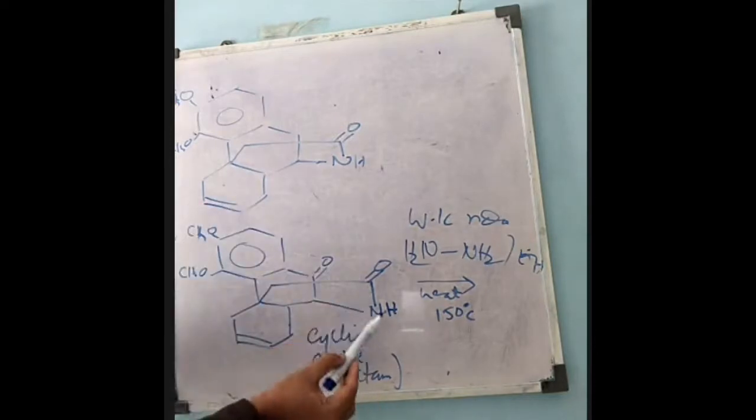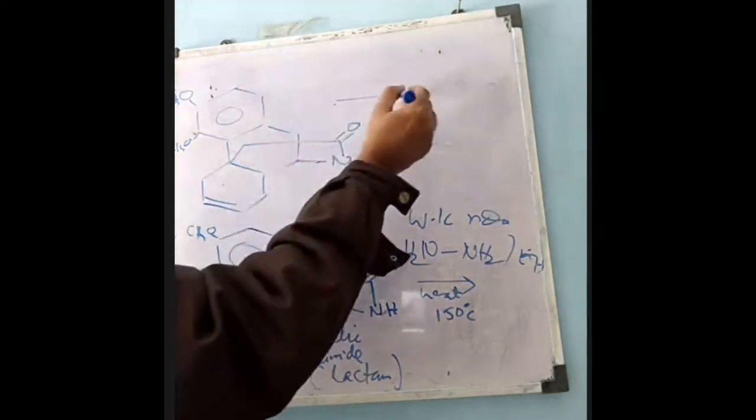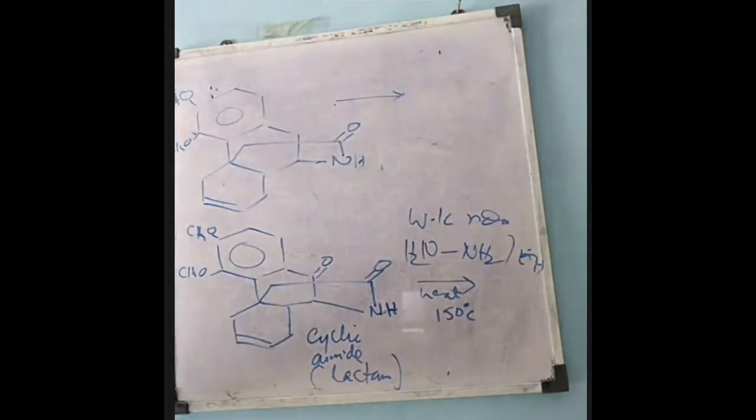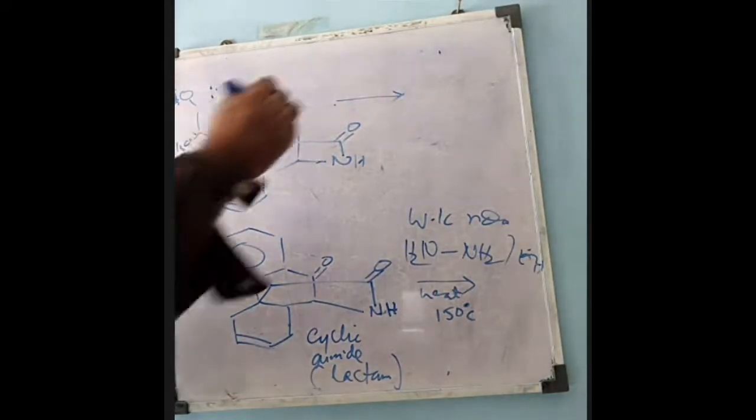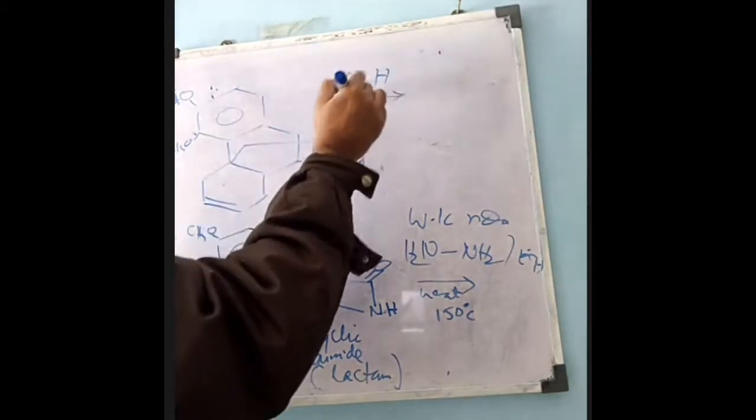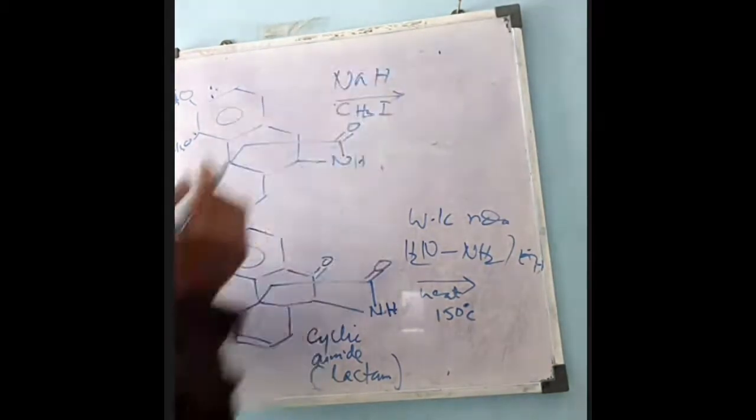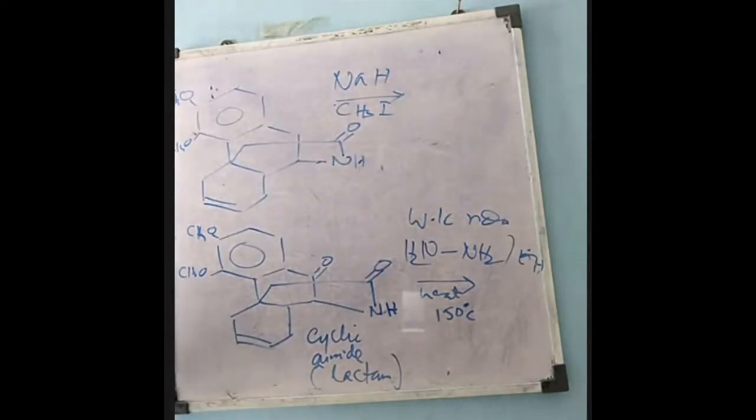Same lactam, NHCO. And when this lactam is treated with sodium hydride plus methyl iodide, the function of both methyl iodide and dimethyl sulfate is the same: methylation. Sodium hydride is the base. So what happens?